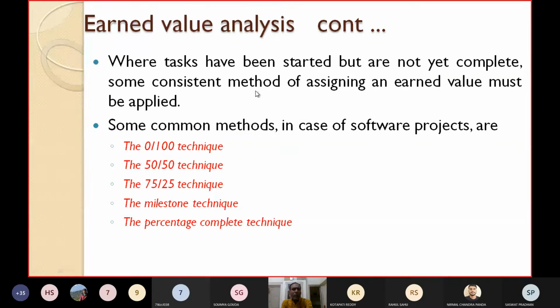One is the 0 by 100 technique, 50 by 50 technique, 75-25 technique, the milestone technique, and the percentage completion technique. We'll see these techniques in detail, but one more common thing first. Normally for software development, the 0 by 100 technique is preferred. If we use the 50 by 50 technique, there will be a problem.